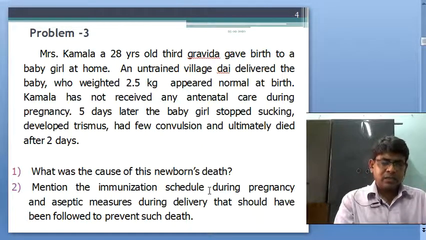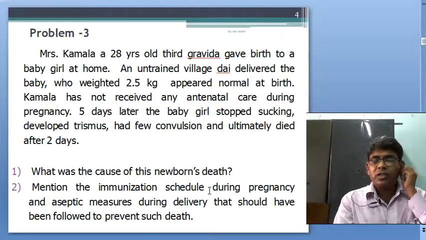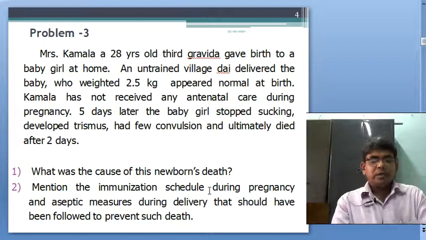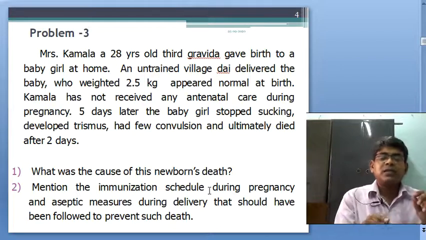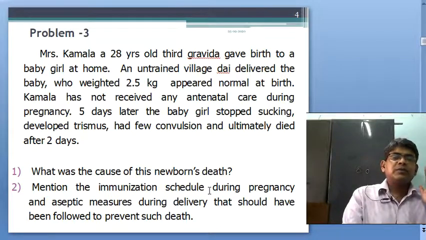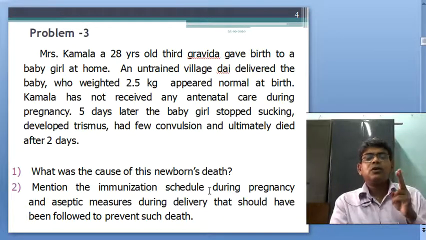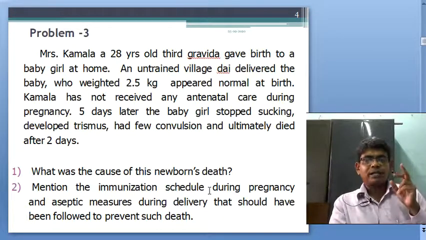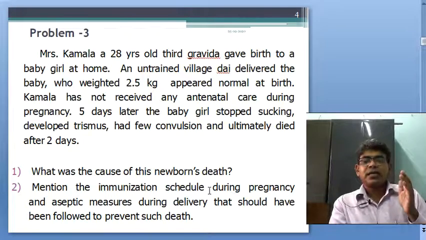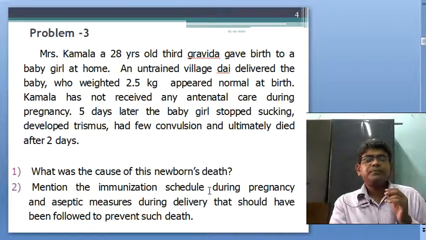Then in case of a third child, if within 5 years, there will be no need of TT1 immunization. But in a regular scenario, the first 2 TT will be given, first one within 12 weeks or as early as possible, and second after 1 month.